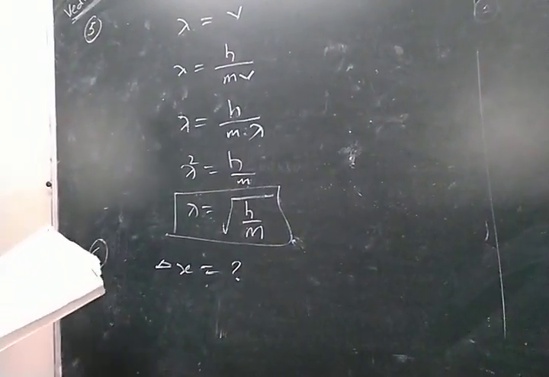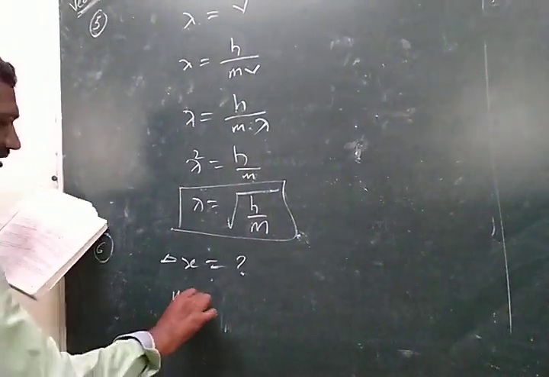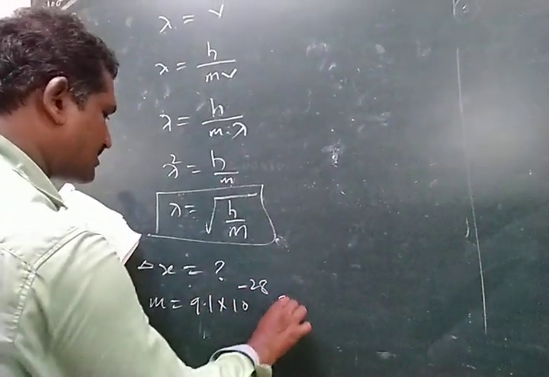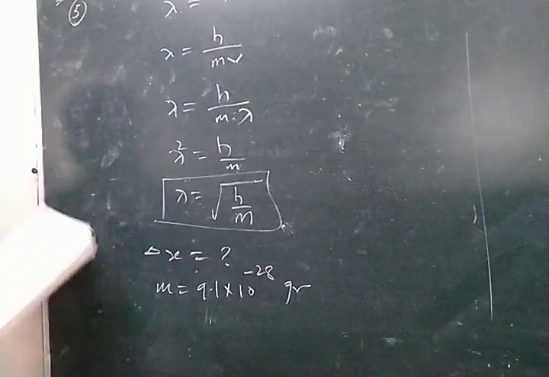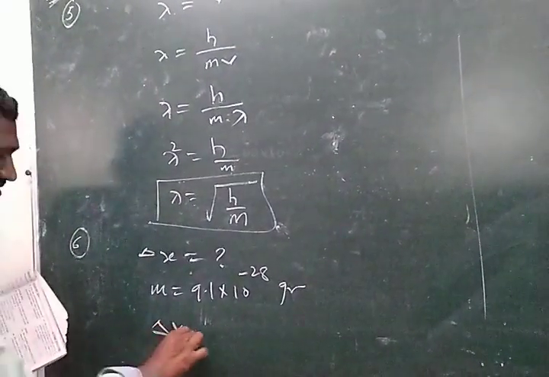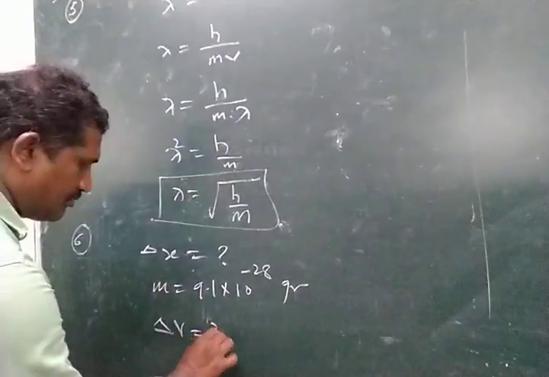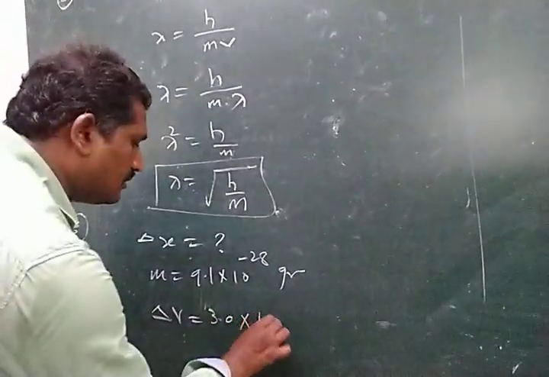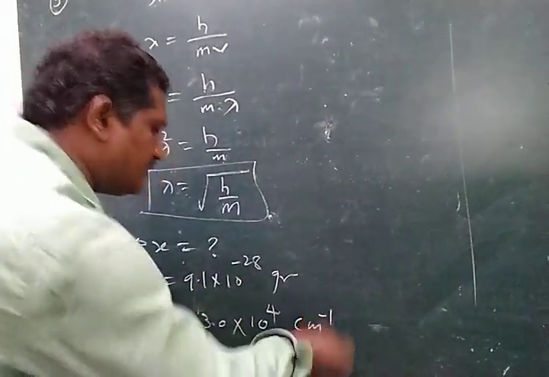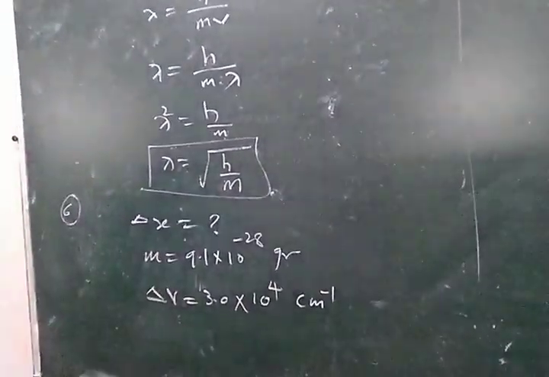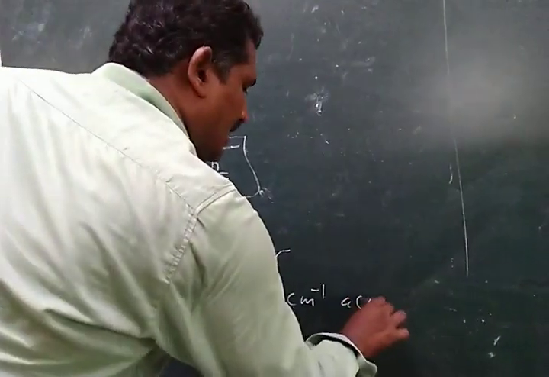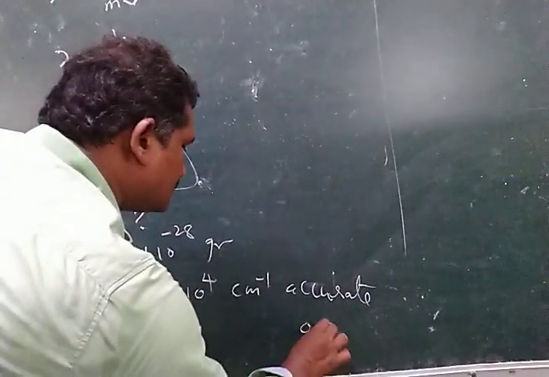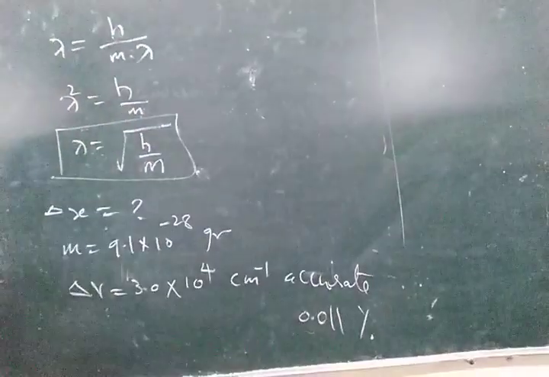The mass of the electron is given as 9.1 into 10 power minus 28 grams, and the uncertainty in velocity is 3.0 into 10 power 4 centimeter per second, accurate only up to 0.011 percentage.